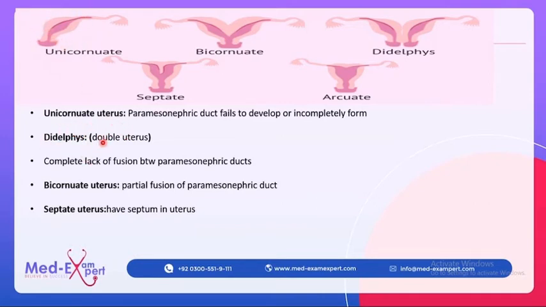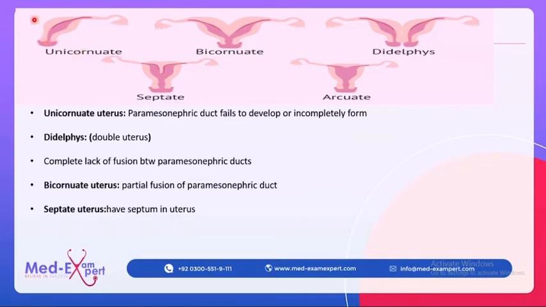It is the double uterus because of complete lack of fusion between the two paramesonephric ducts. As a result, the two paramesonephric ducts will form their own small uterus, and these will also have two different openings. So this is uterus didelphys. So unicornuate is due to the lack of fusion or incomplete development.